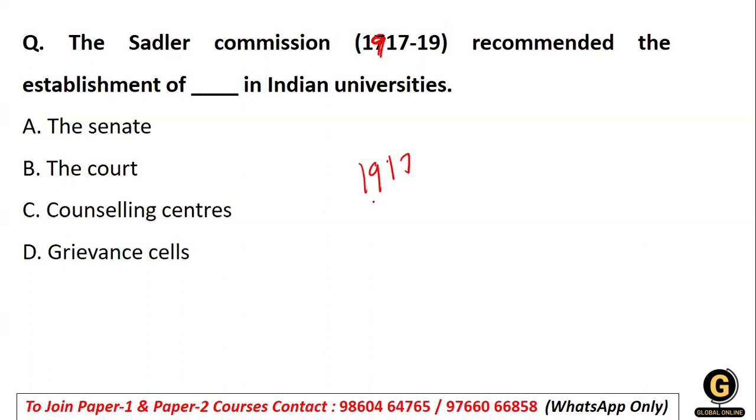For that, it was very important to establish the court in Indian universities so that they can know their rights, and if they are deprived of them, they can fight for them. So the right answer stands to be the court, right?